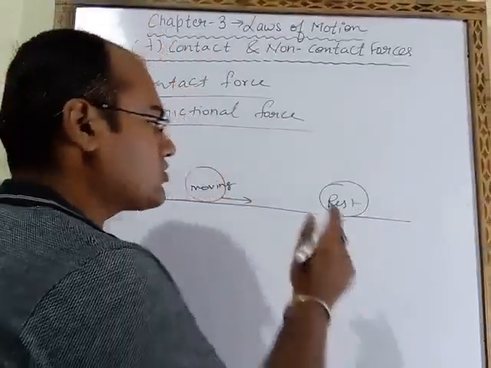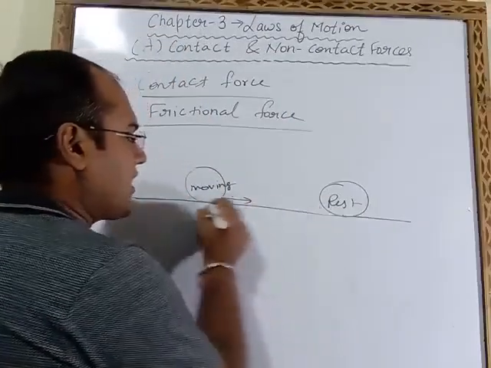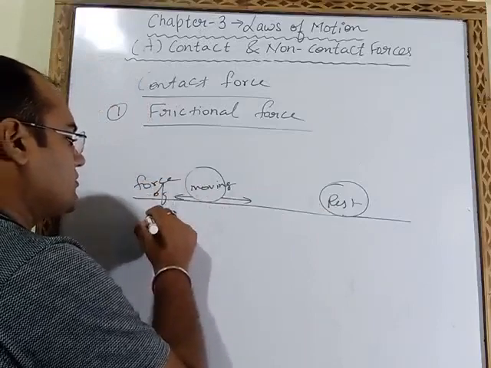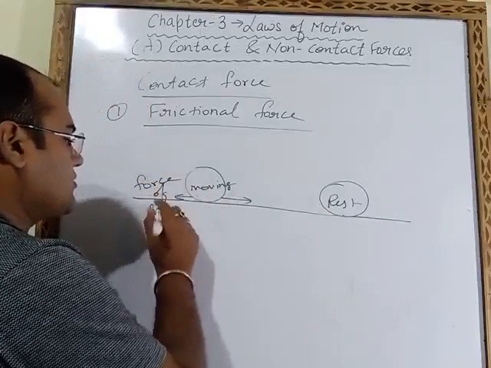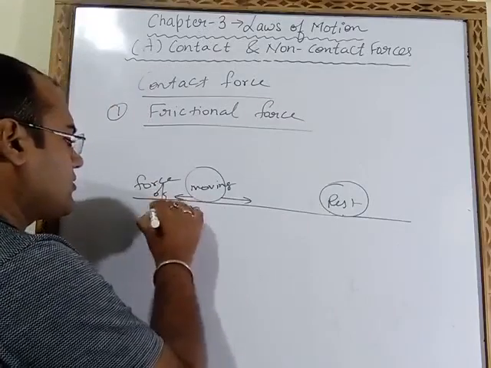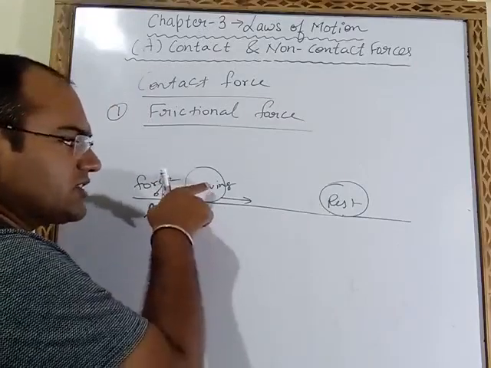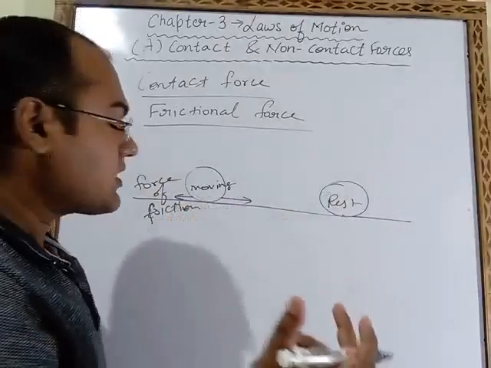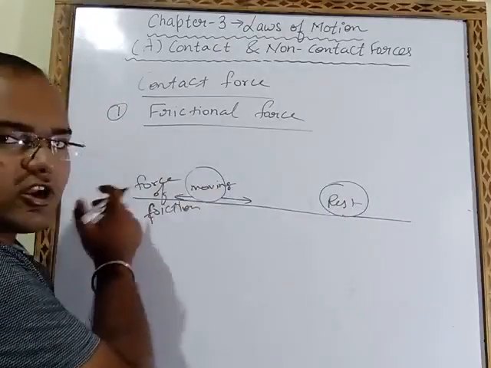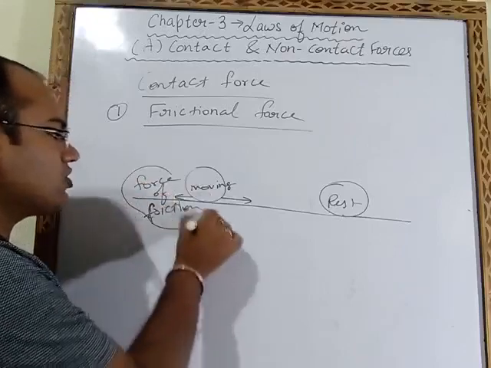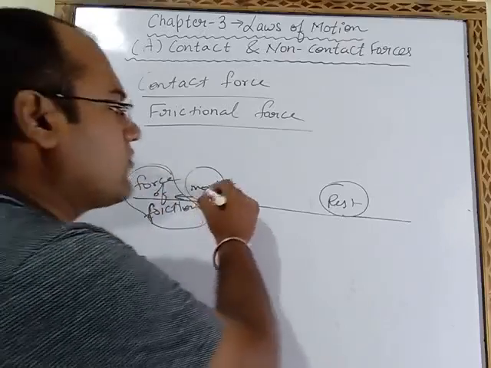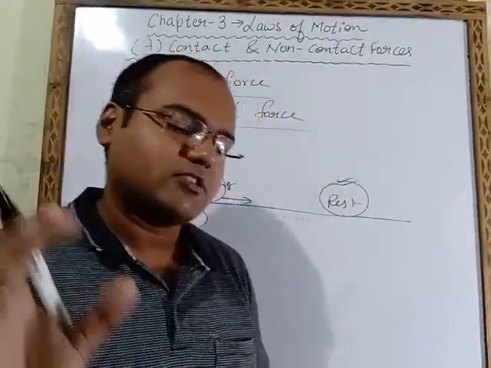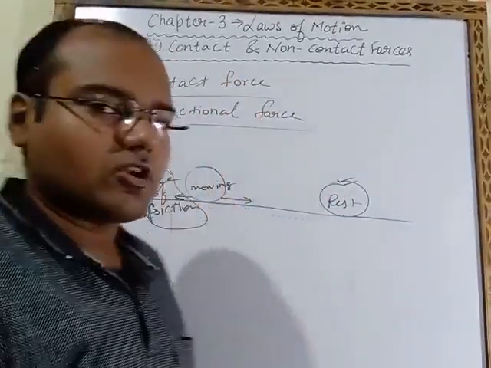Because force of friction is acting in a direction opposite to the direction of motion. Motion is in this direction, so the force of friction will be opposite to the direction of motion. Because of this force of friction only, after moving a certain distance, the ball will automatically come to rest. So this is the force of friction.